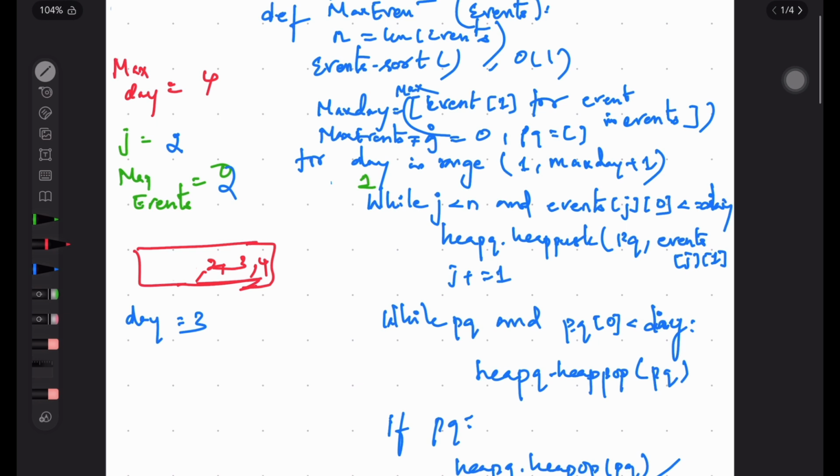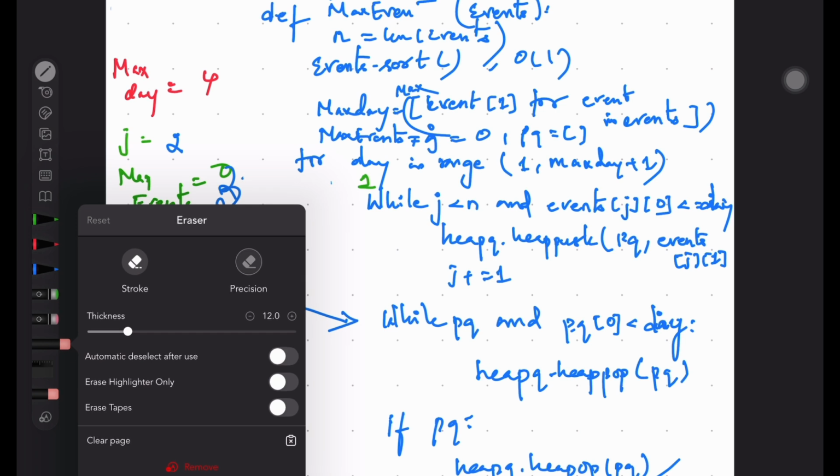But if you come to this condition on day 3, can you attend any event that is ending on day 2? No. On any particular day we can attend only one event. So this won't work, so we are popping this out. For this only this condition exists: the priority queue's top, which is less than or equal to the day, we are popping it out. So now the other one on top is equal to day 3, so we are popping it out and we are incrementing the count to 3.